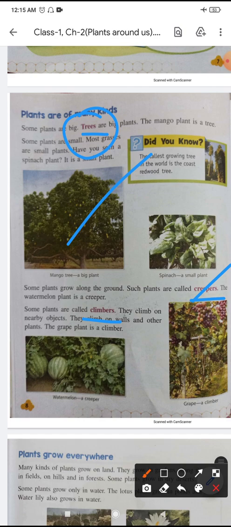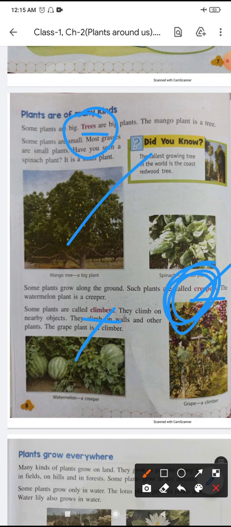They can neither stand nor support all their weight. Climbers can use external support to grow vertically and carry their weight, but a creeper can't stand straight and can't support its weight. So this is the difference between creepers and climbers.